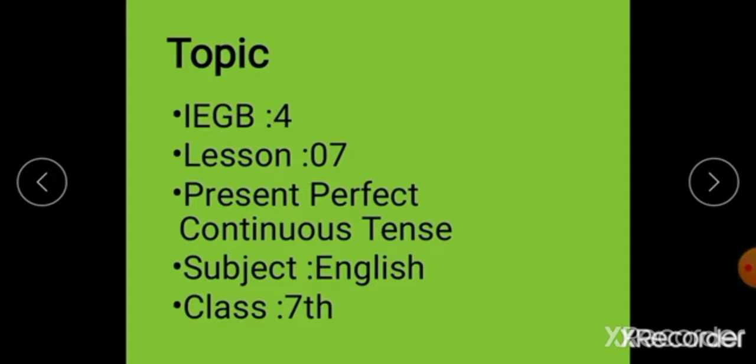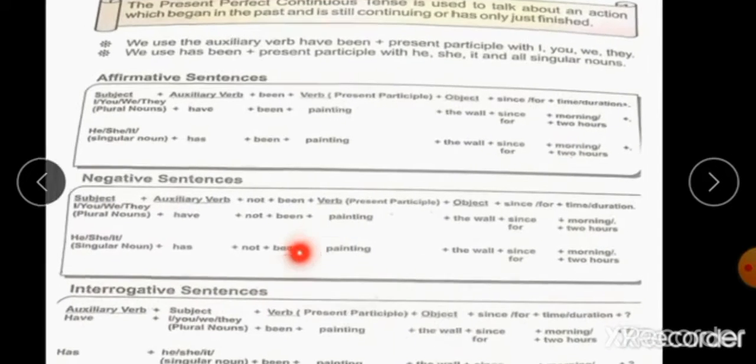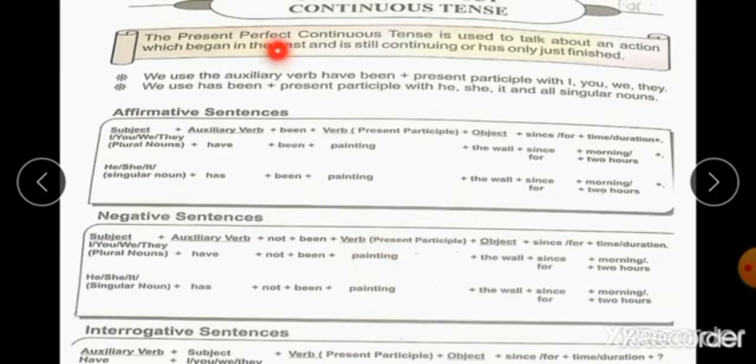We can also call it present perfect progressive tense. The definition will be: the present perfect continuous tense is used to talk about an action which began in the past and is still continuing or has only just finished or completed. Means the work that started in past and continued up to the present moment. So the present perfect continuous tense is used to talk about an action which began in the past and is still continuing or has only just finished or completed.